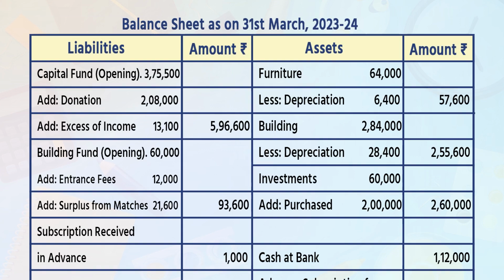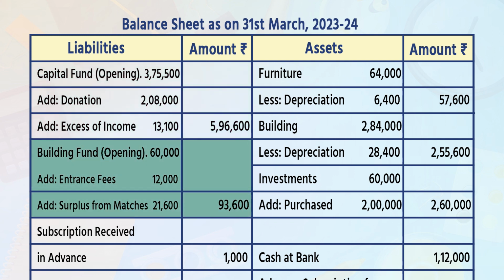Now balance sheet as on 31st March 23-24. First we will see the liability side. Liabilities: capital fund opening in the inner column 3,75,500. Add donation 2,08,000. Add excess of income 13,100. In the outer column, write down 5,96,600.